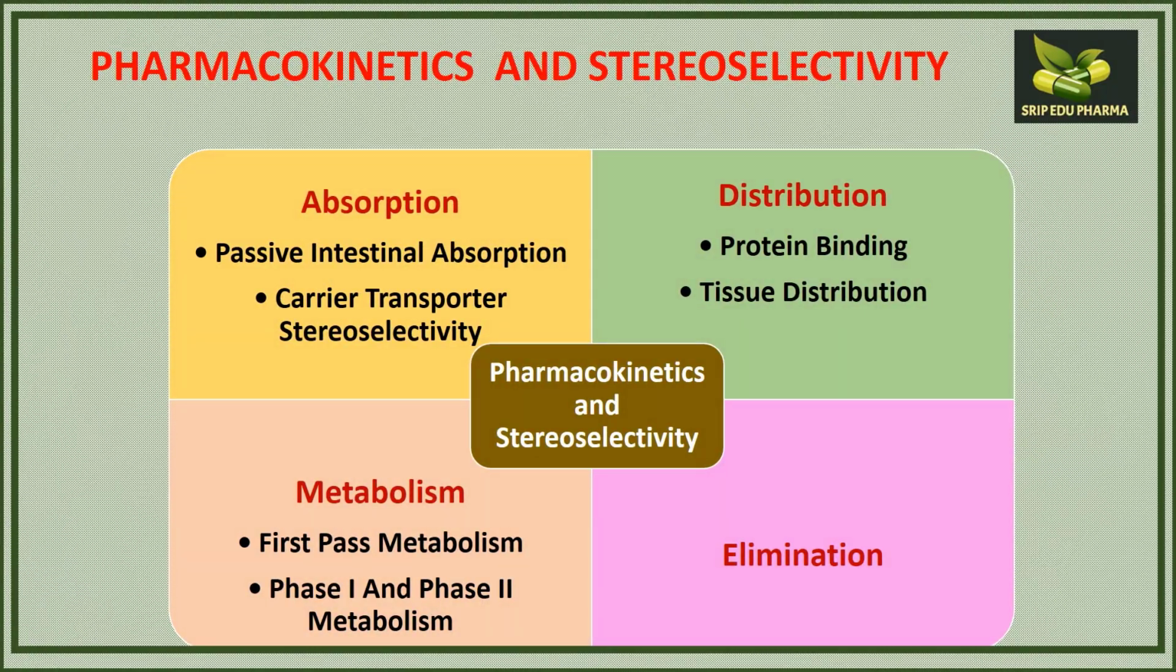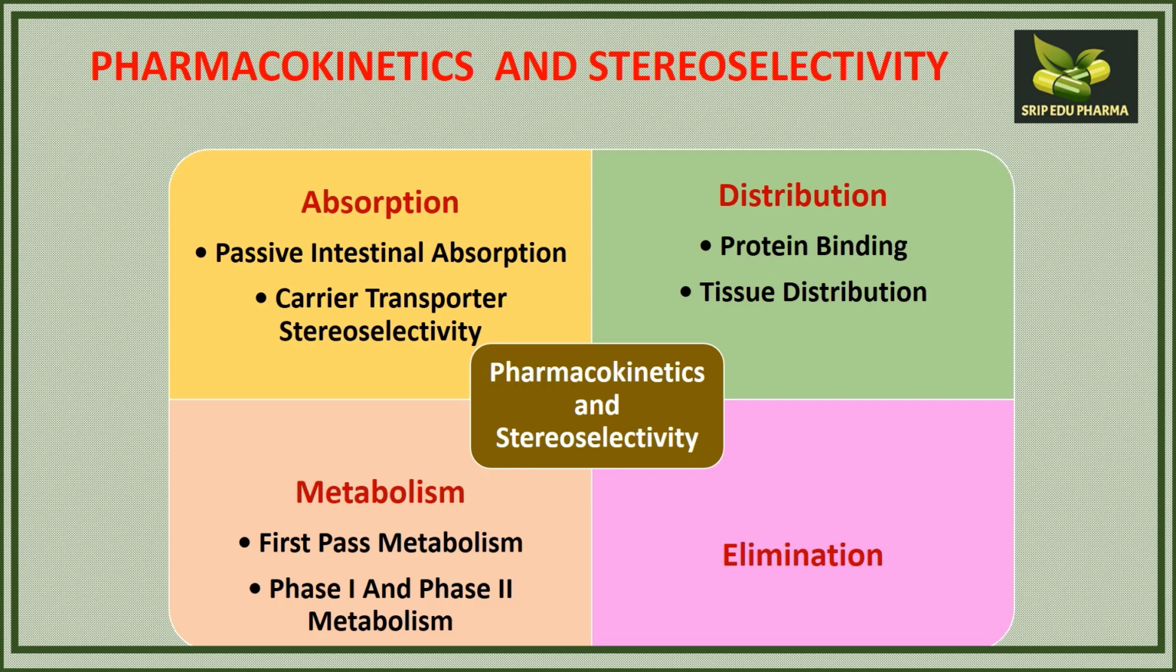As we know, ADME contains four different parts: absorption, distribution, metabolism, and elimination. These are called the pharmacokinetic parameters, and enantioselectivity or stereoselectivity can also be divided accordingly. In case of absorption, selectivity can occur in passive intestinal absorption. It can also be selective in carrier transport systems during absorption. So stereoselectivity may occur in the absorption process.